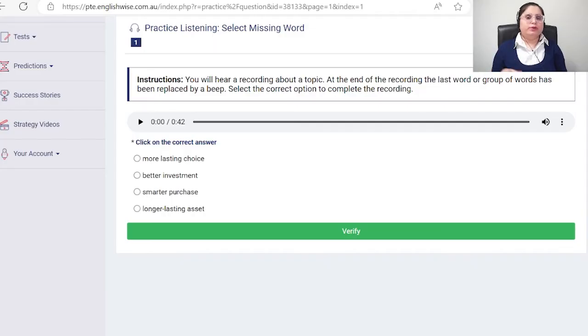So now we are going to do an example for select missing words. Read the instructions again. You will hear a recording about a topic. At the end of the recording, the last word or group of words has been replaced by a beep. Select the correct option to complete the recording. So there are four options in there. You have to listen to the recording carefully and check which word is best suitable to complete the recording.